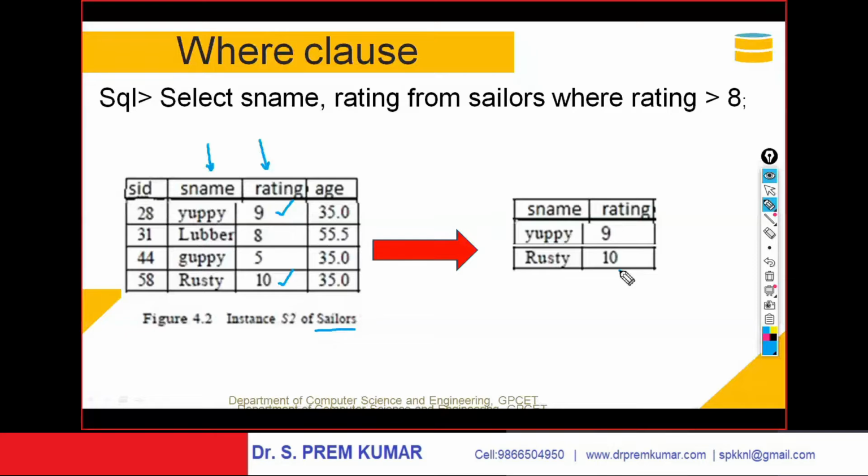I'm going with the horizontal fragmentation. Select S name, rating from sailors where rating is greater than 8. If this is the table, the relation, rating greater than 8 gives you UP, and rating greater than 8 gives you Rusty. I'm asking to project only the names and ratings, only these two columns. If I use asterisk, you will get all columns. If I say name and rating, you will get only the names and ratings. This will be the output of the query. Please go through the query.